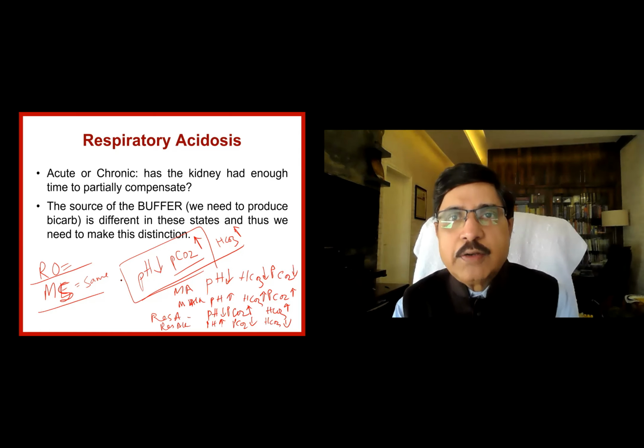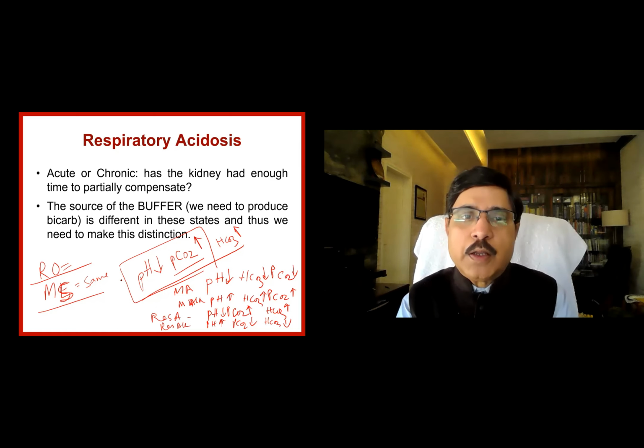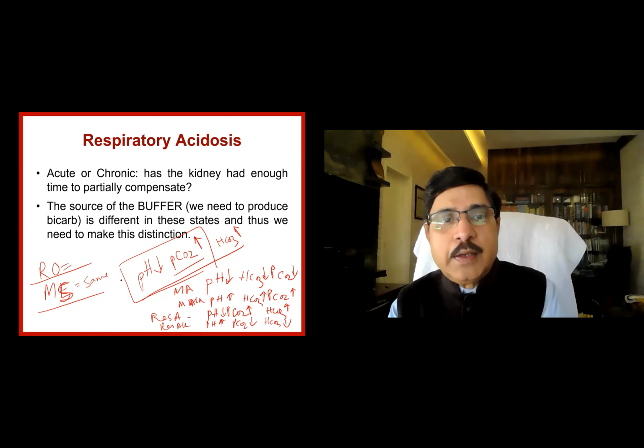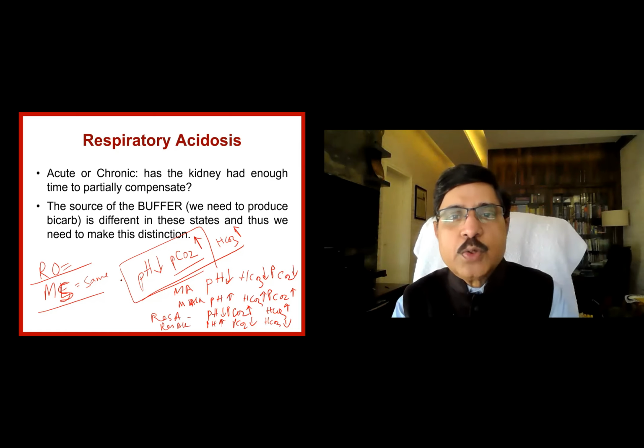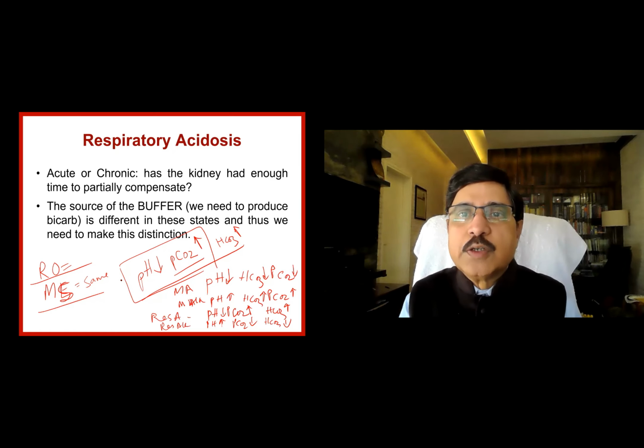To secrete hydrogen ion, to manufacture ammonia, to recapture the bicarbonate or to synthesize the bicarbonate, the kidney requires some time. So it's different in these states, and thus we need to make the distinction between respiratory acidosis and metabolic acidosis.